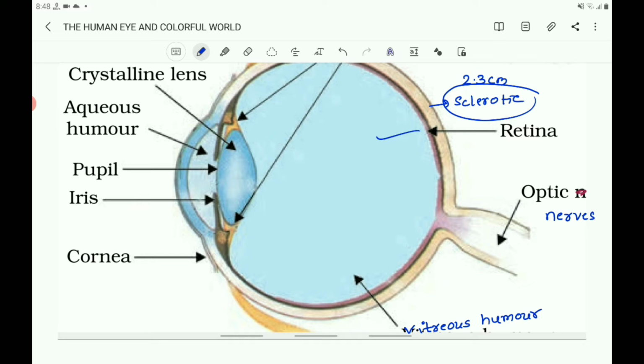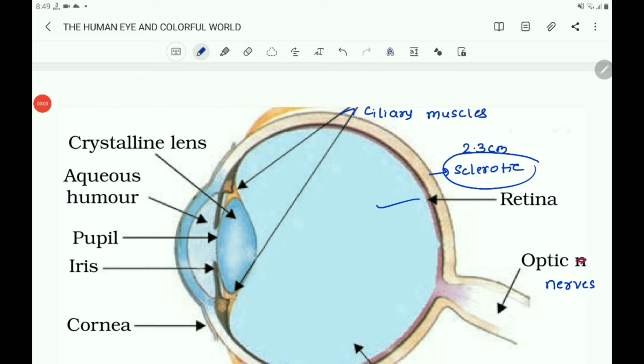Next, take the choroid. What is the choroid? The eye also has a black membrane below the sclerotic, which is called the choroid.